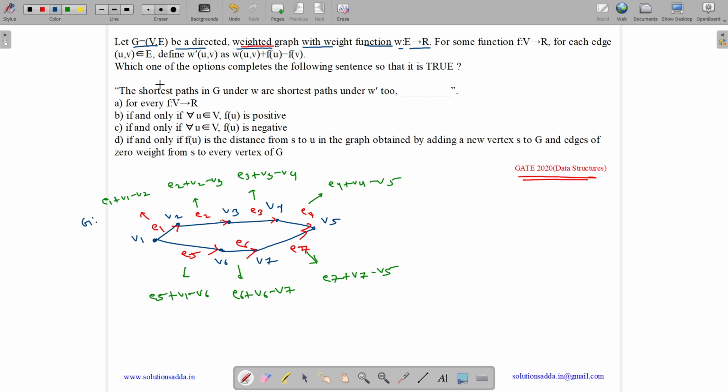Now it is given, which of the following options completes the following sentence so that it is true?